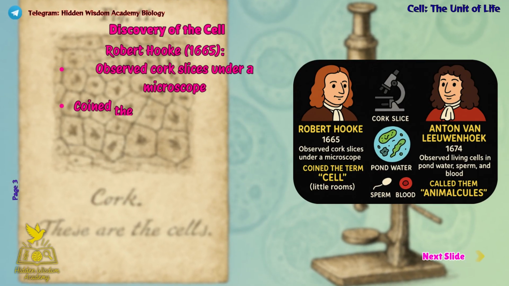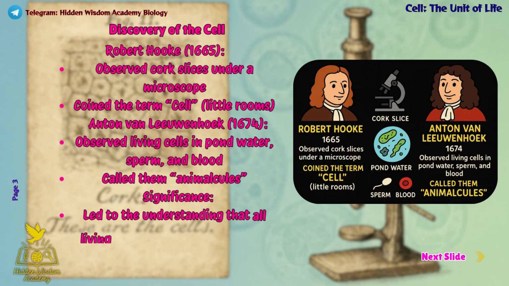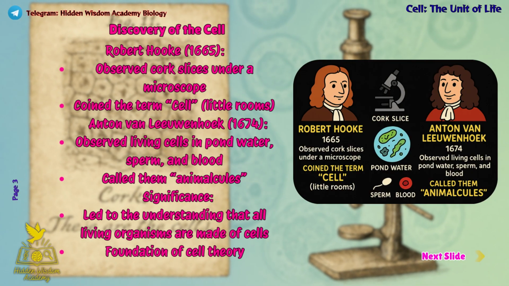The idea of the cell started in the 17th century. In 1665, Robert Hooke looked at thin slices of cork under a microscope and saw tiny box-like structures, which he called cells, meaning little rooms. In 1674, Anton van Leeuwenhoek observed living cells in pond water, as well as sperm and blood cells, calling them animalcules. These discoveries laid the foundation of cell theory, showing that all living things are made of cells, the basic unit of life.